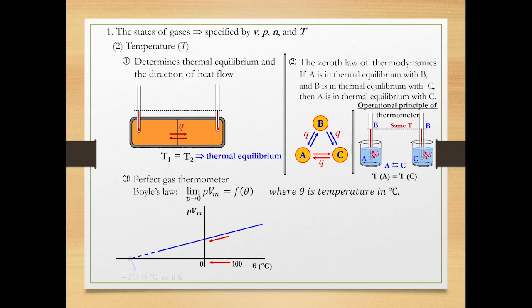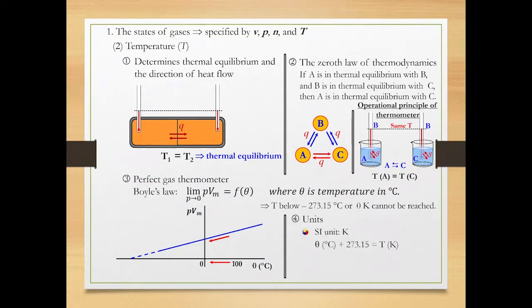Take note that temperature below absolute zero cannot be reached. This is because either pressure or molar volume should be negative to make negative PVM, which makes no sense. SI unit of temperature is Kelvin, which is equal to Celsius plus 273.15. Celsius and Fahrenheit are non-SI units of temperature. Celsius and Fahrenheit are related by this equation.